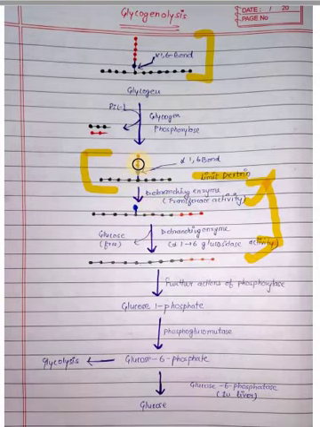The first enzyme cleaves the upper branch of limit dextrin and attaches it again to the longest chain in linear form. After that, the alpha 1,6-glycosidase activity removes this alpha 1,6-glycosidic bond and eliminates free glucose. Now this is linear glycogen. Now bonds between these glucose molecules start cleaving and it forms glucose 1-phosphate, then glucose 6-phosphate, and ultimately glucose is formed.